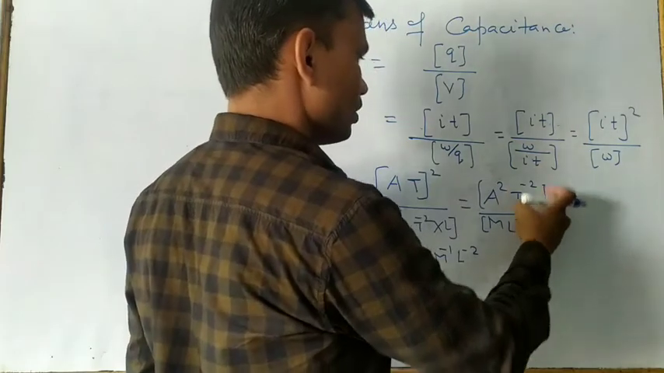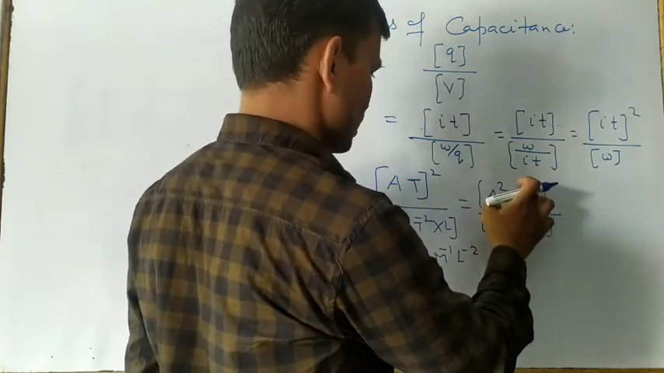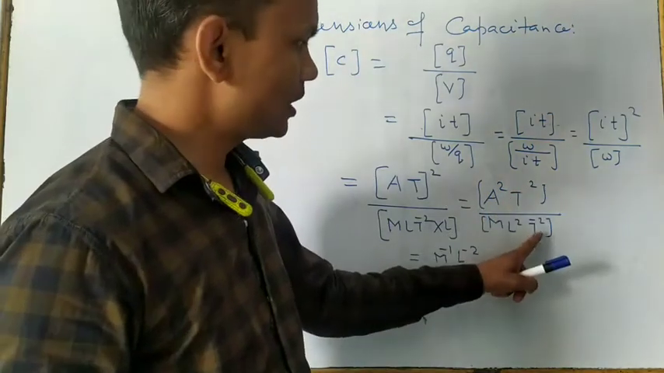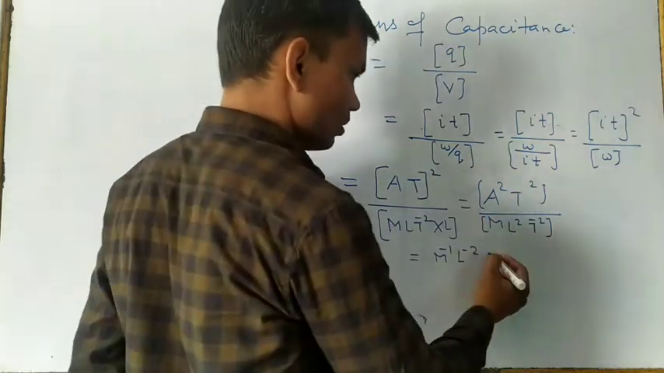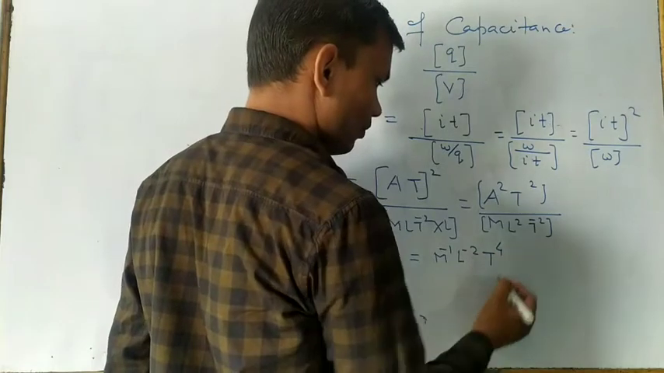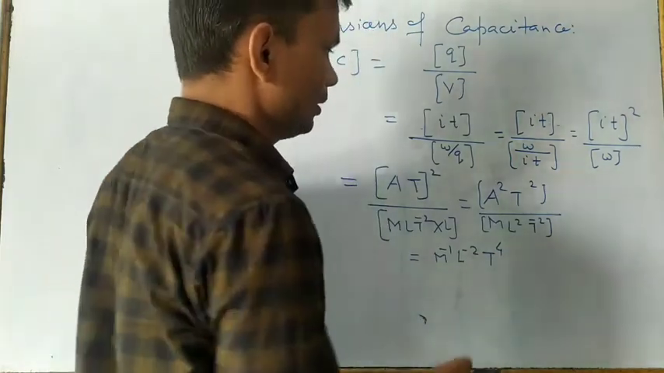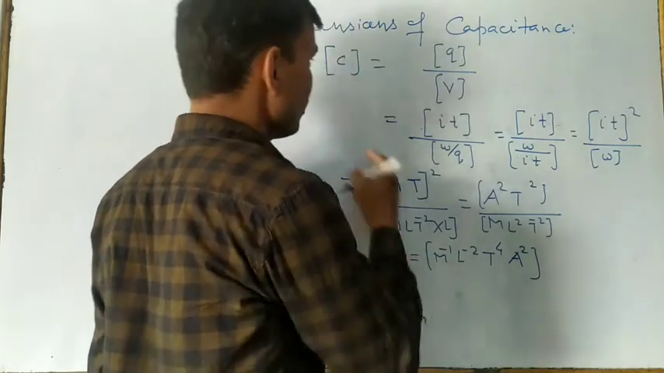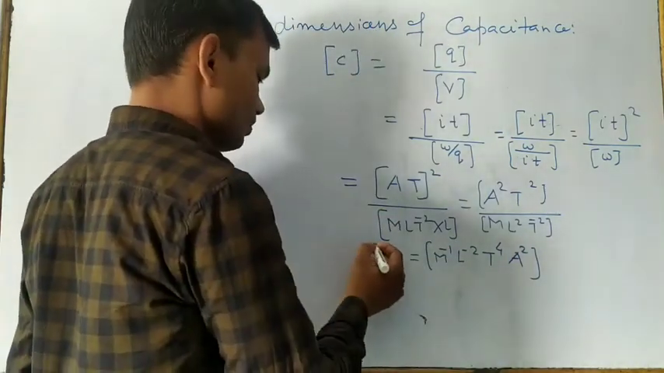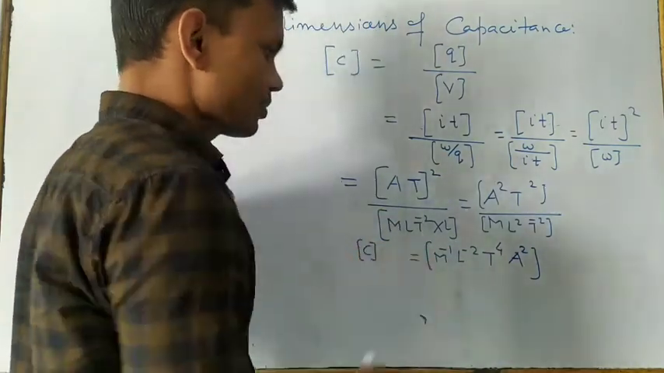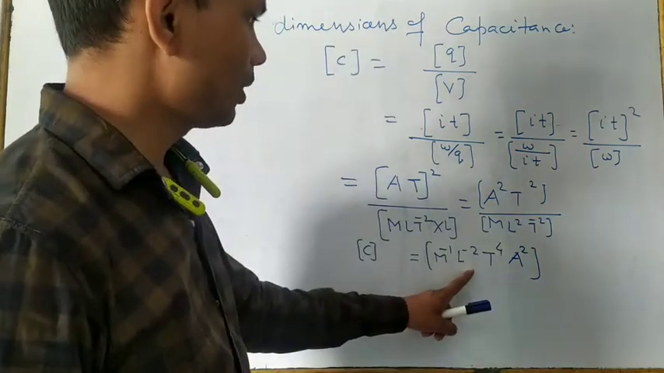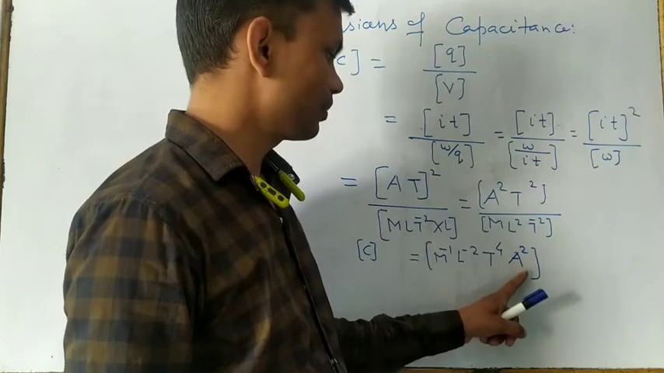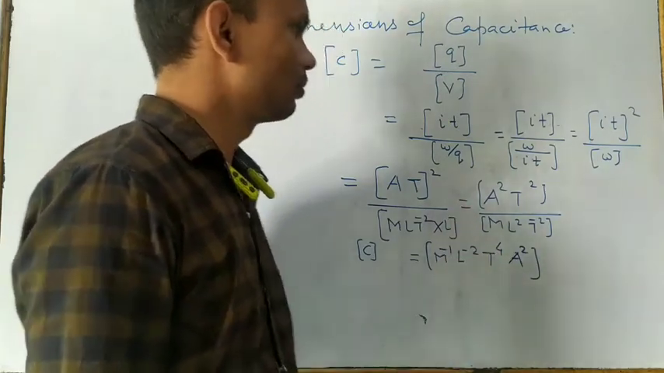This is here plus, right? This is not the minus, this is plus. So this becomes power 4, and then after this is the A power. So this is the dimensions of what? Electrical capacitance C means M power minus 1, L power minus 2, T power 4, and then A power 2, right?